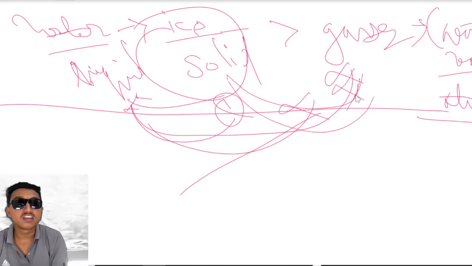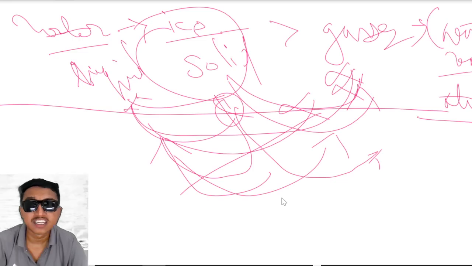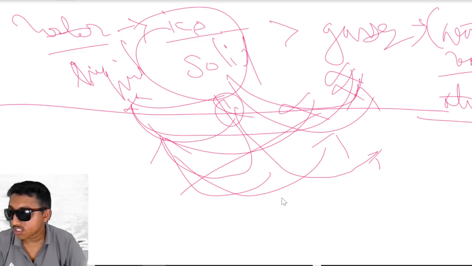If a solid goes directly to the gas without going through the liquid, this is called sublimation. Before, we had to go from solid to liquid to gas, but if the solid directly goes to gas, then this process is called sublimation.